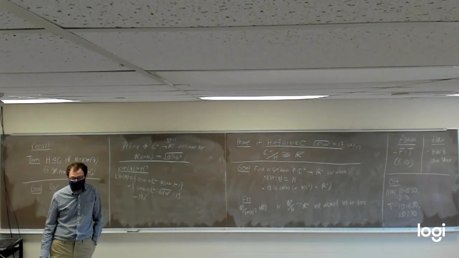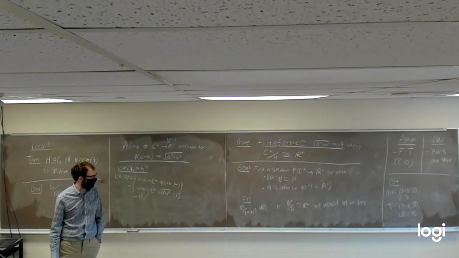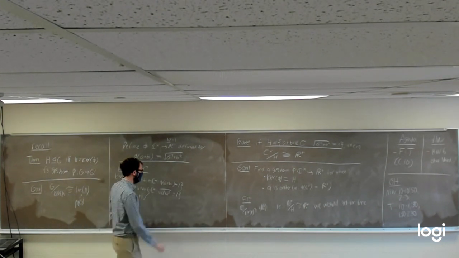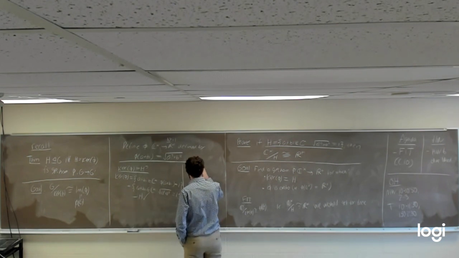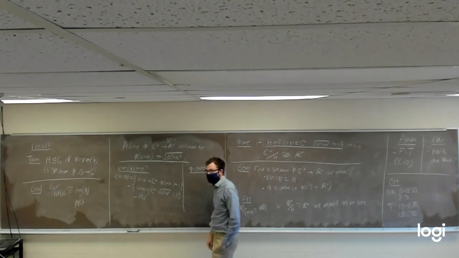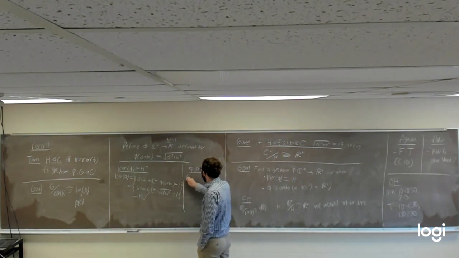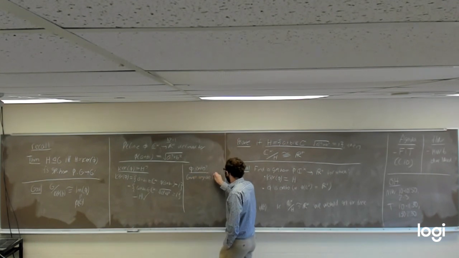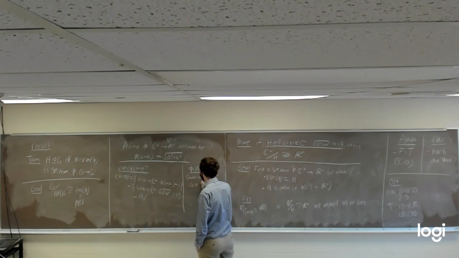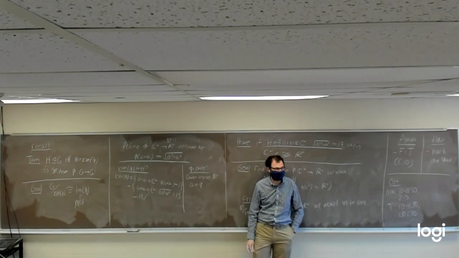Megan, what would you like to do next? Phi is onto. All right, we're going to save the homomorphism bit for the end. So we need to show that phi is onto. Given any element A in R plus, we need to find some non-zero complex number that will map to it. Does anybody have a proposal? If I give you an A, what's a complex number that will map to A under this mapping phi?